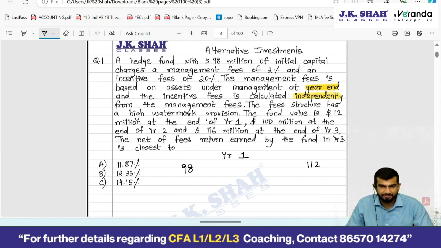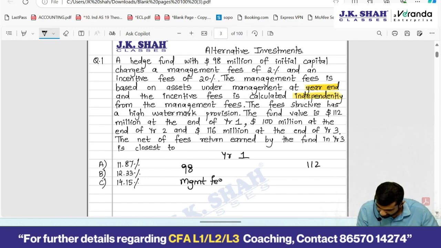Let's calculate the management fees first. Year end value 112 into how much percent? 2%. So management fees is 2.24, 112 and 2% on that.